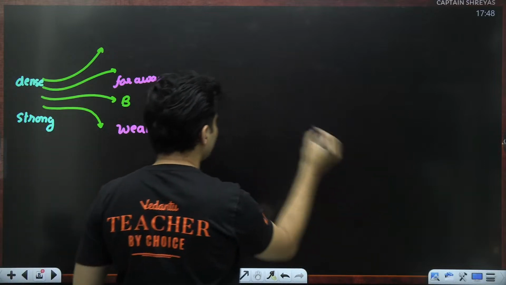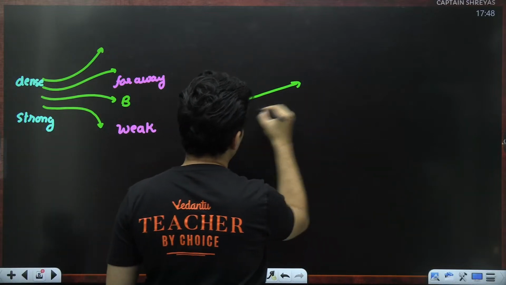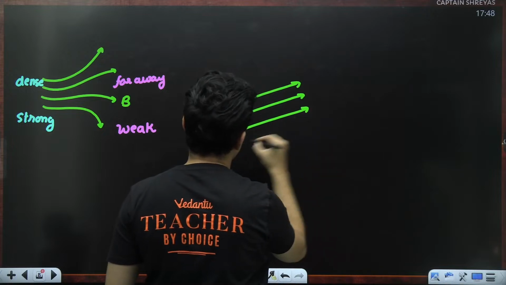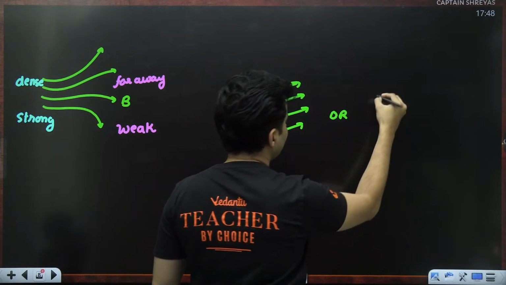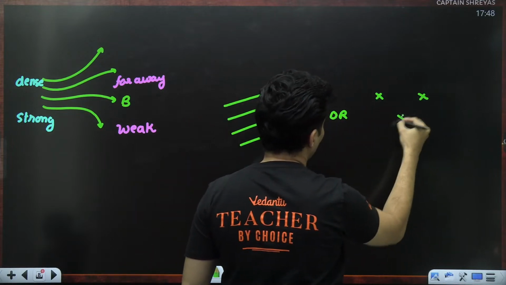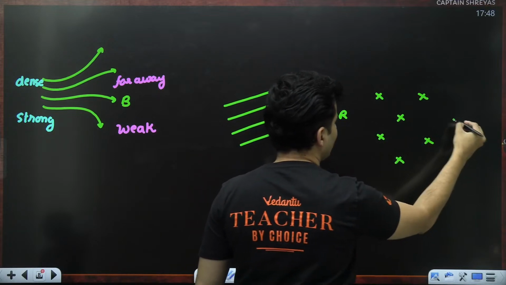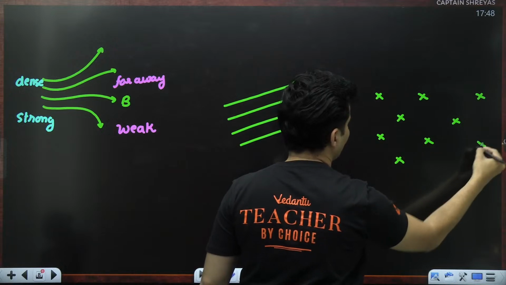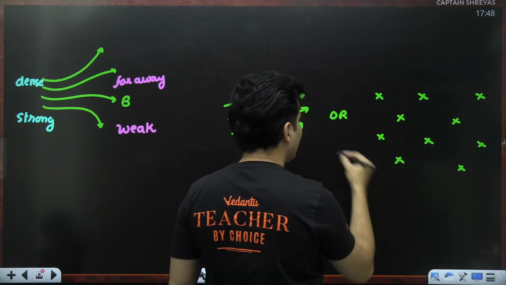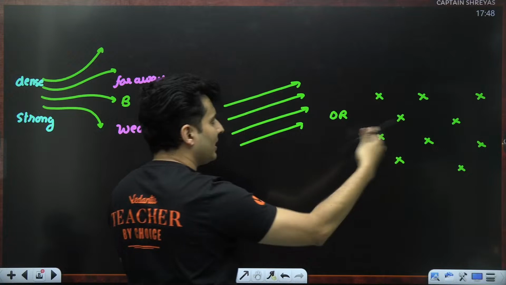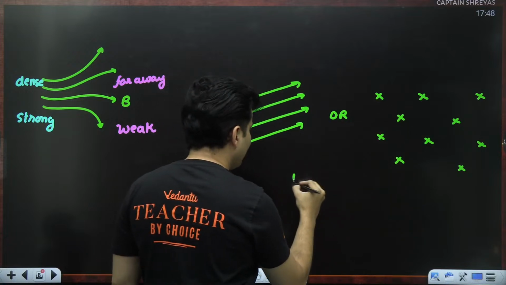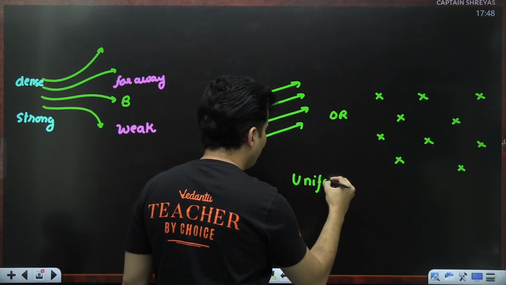Which also means if I had magnetic field lines like this, or let's say I show magnetic field lines going inside the plane of the board like this. Okay, these are basically magnetic field lines which are going inside the plane of the board. Okay, these lines are equally spaced around each other. So such a field is said to be a uniform magnetic field.